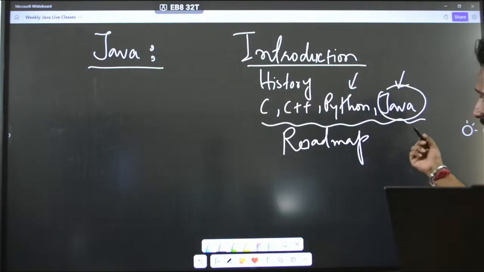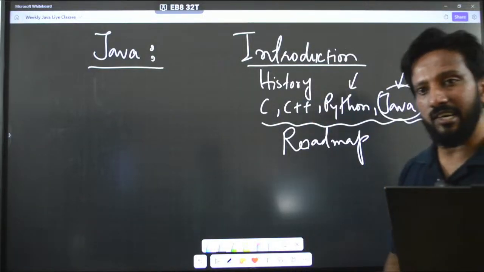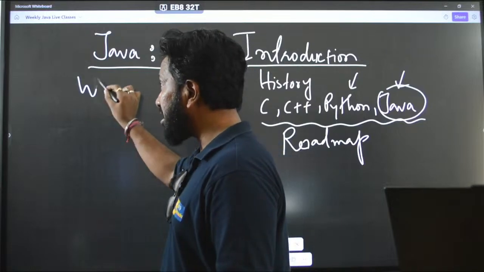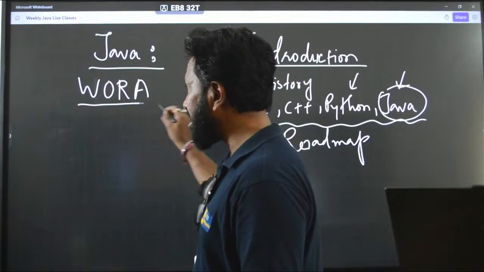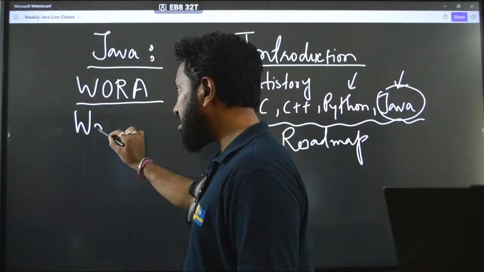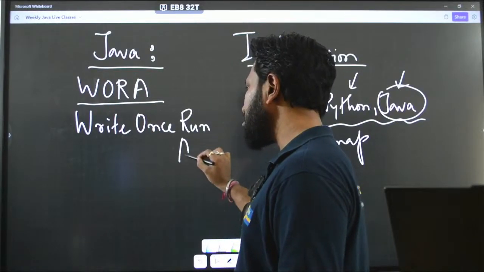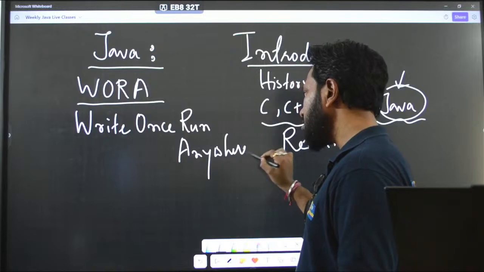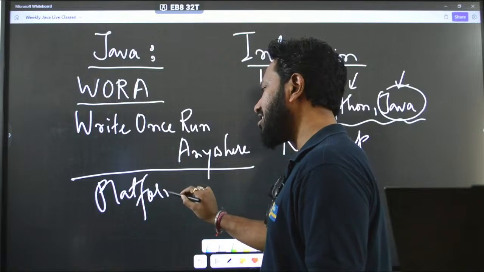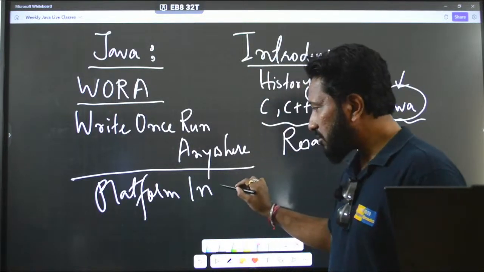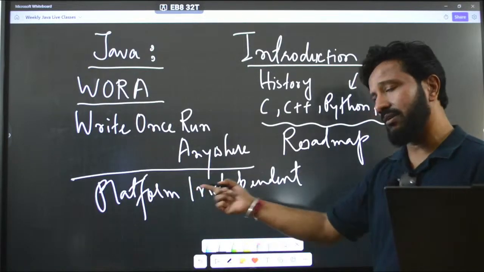I want to give you a little recap of what we had done in the previous YouTube live session, last Saturday that I am talking about. There we talked about a very important concept called WORA, write once, run anywhere. If you don't remember that, let me give you a small recap. It was write once, run anywhere, correct? That is why Java is called platform independent. I had already given you a detailed idea about this.